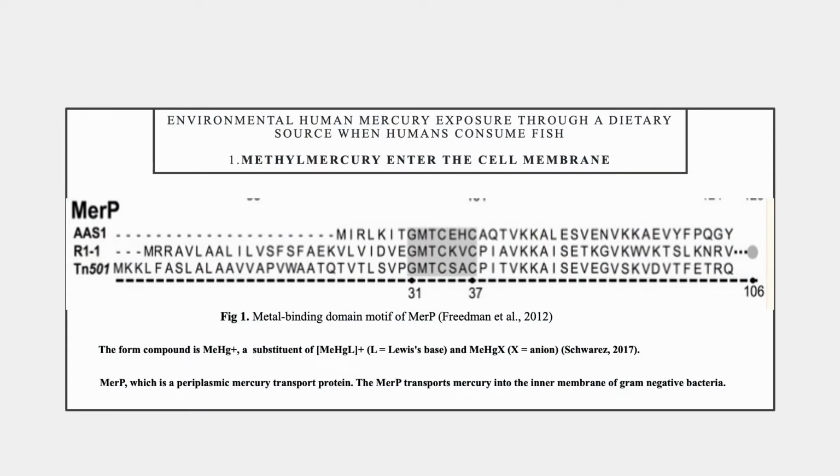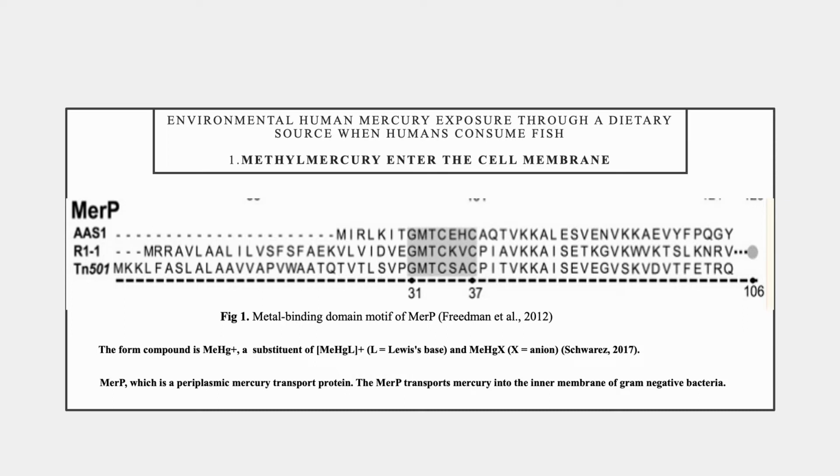Methylmercury enters the cell membrane. Many proteins transport Hg to mercuric reductase. Hg2+ is reduced to Hg0 within cytoplasmic compartments by mercuric reductase in bacteria and archaea. For instance, MerP, which is a periplasmic mercury transport protein, is largely found in gram-negative bacteria and transports Hg from the outer membrane into the inner membrane, then holds the Hg for another protein to bind to it before transporting it to mercuric reductase.